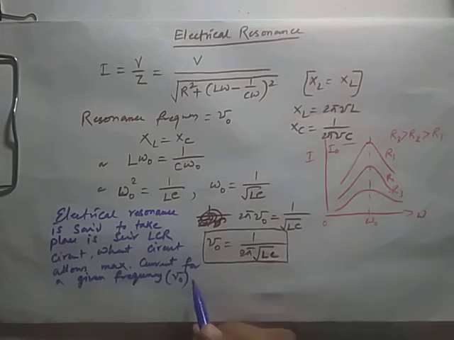In this case, what will happen is that XL is equal to XC. Remember this one. Inductive reactance will be equal to capacitive reactance. Okay, so now the next topic is the parallel resonance circuit.